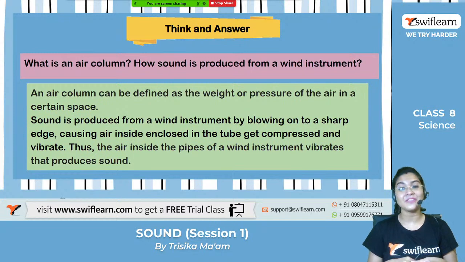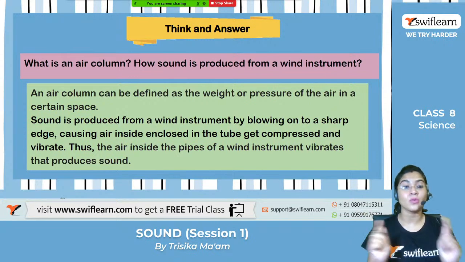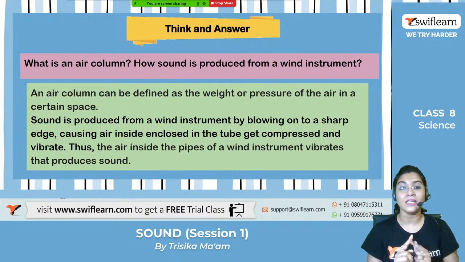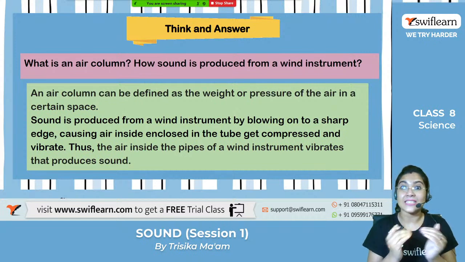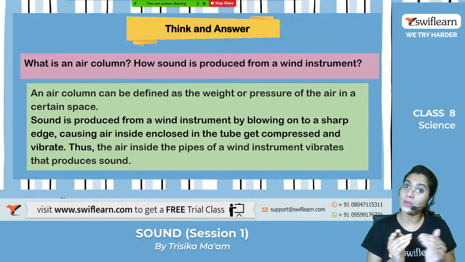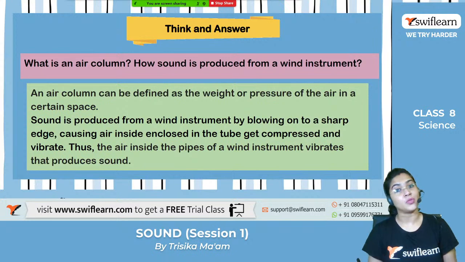Now can you tell me how the sound is produced with the help of this air column? Yes, in case of this wind instrument, exactly. It is produced when we blow it. So, by blowing onto a sharp edge, it causes the air inside to get compressed. It will be compressed and it starts vibrating with the wall of the instrument, and thus the air inside the pipe or the tube of that wind instrument vibrates to produce the sound.